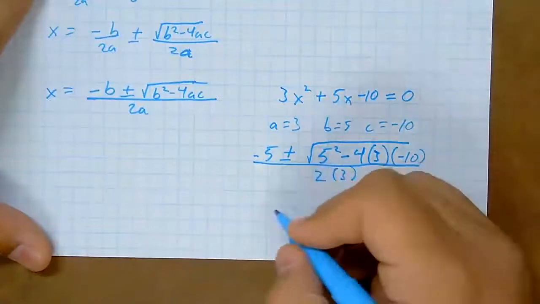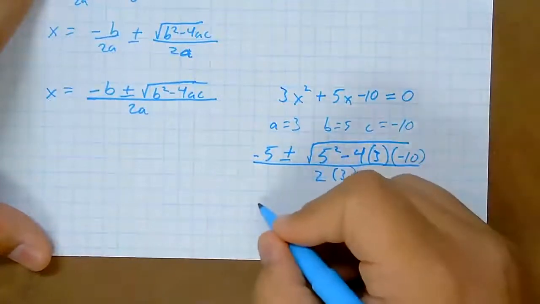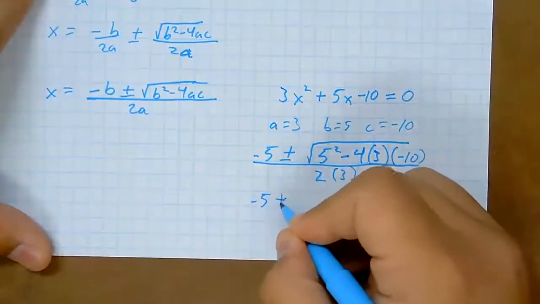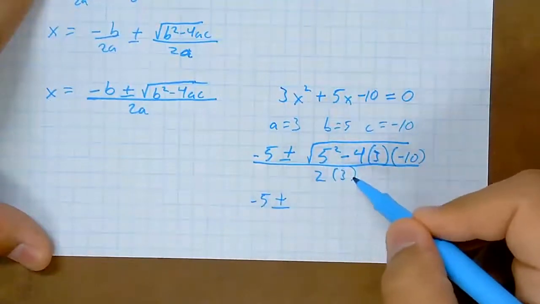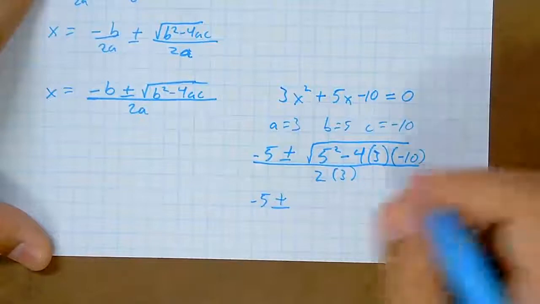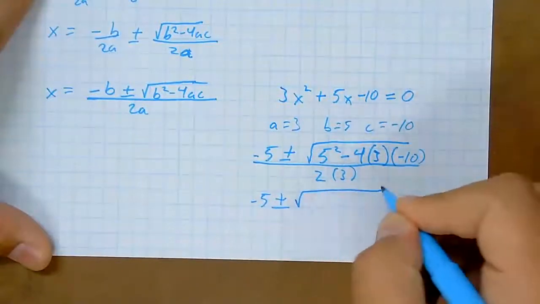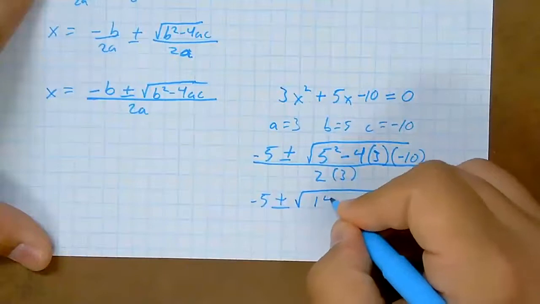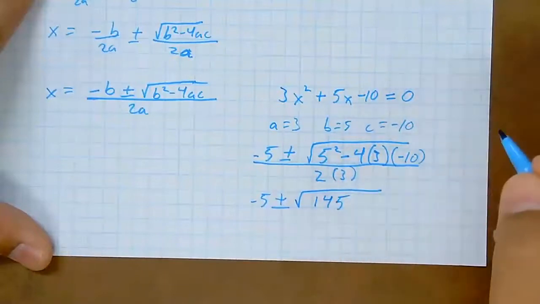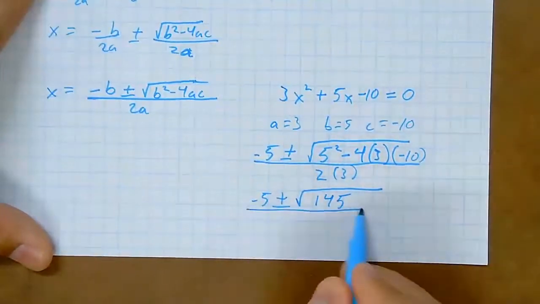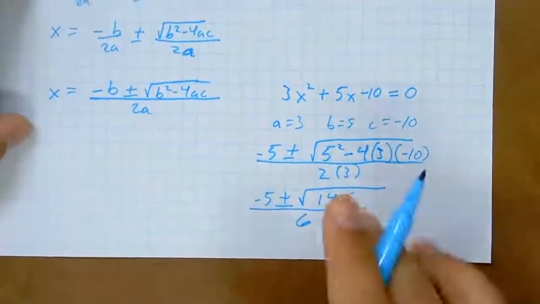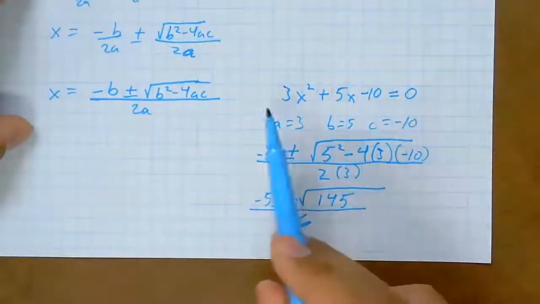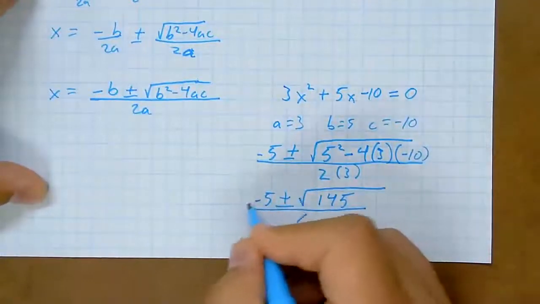As we simplify this, we end up with -5 plus or minus the square root of 25 plus 120. So the square root of 145, all over 6. We can get straight from our quadratic equation to our solution of x.